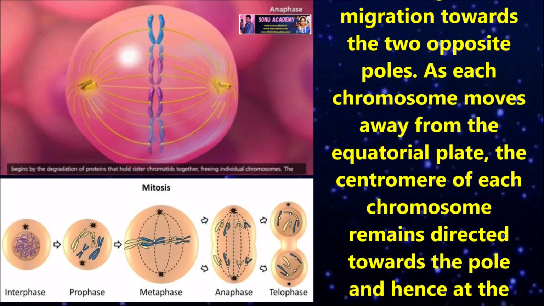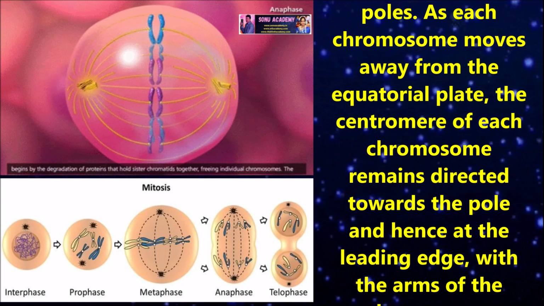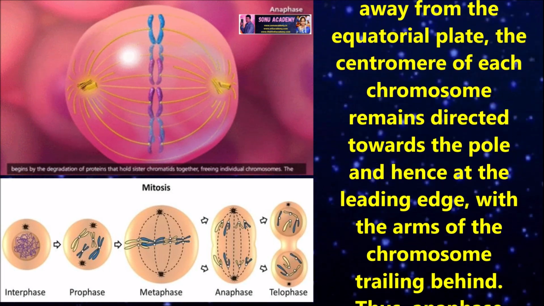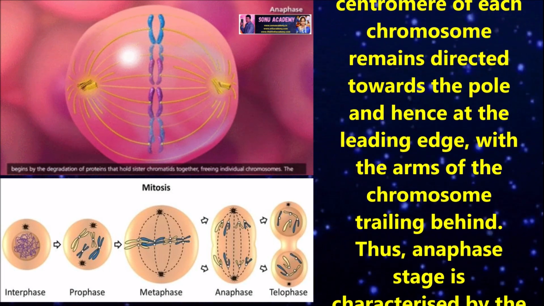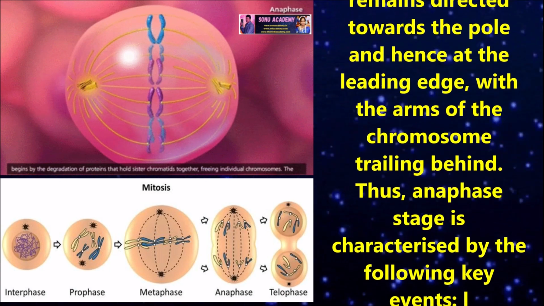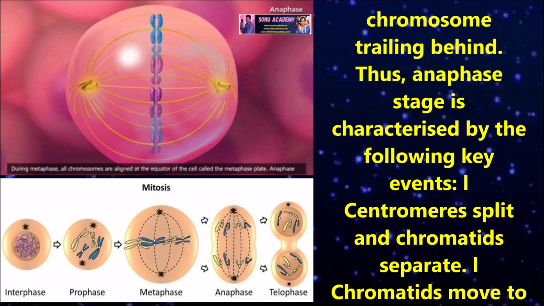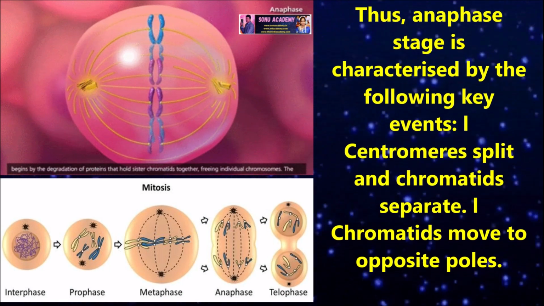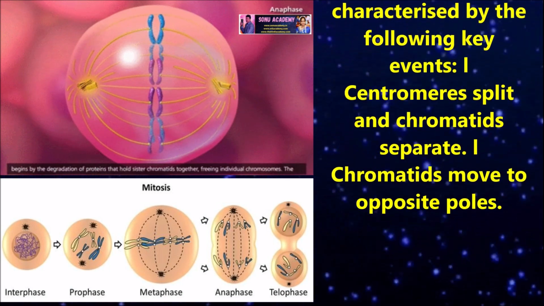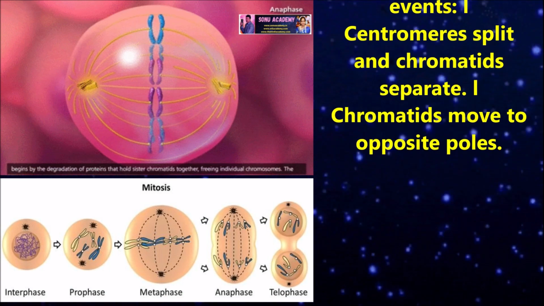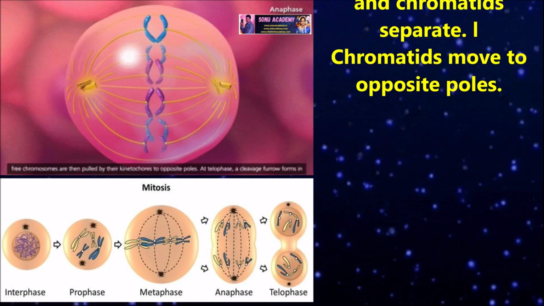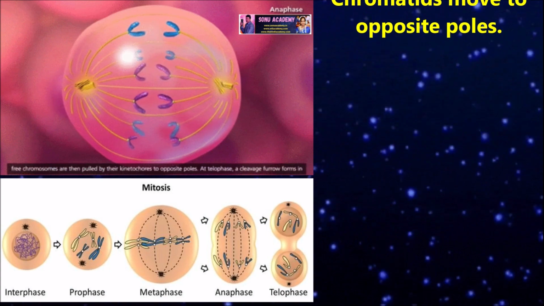As each chromosome moves away from the equatorial plate, the centromere of each chromosome remains directed towards the pole and hence at the leading edge, with the arms of the chromosome trailing behind it. Thus, the anaphase stage is characterized by the following key events: centromere splits and chromatids separate, and chromatids move to opposite poles.